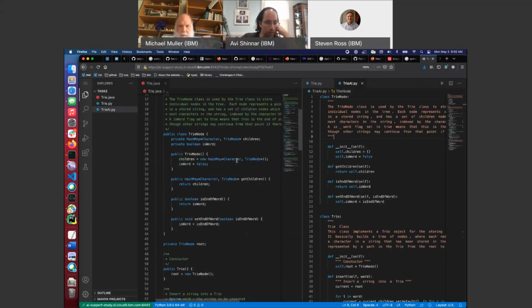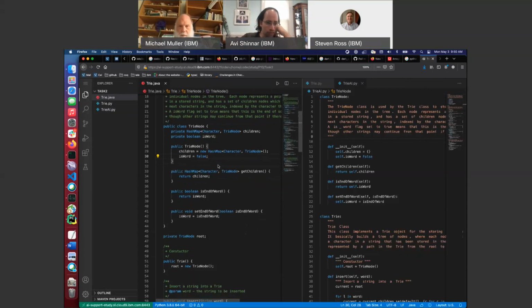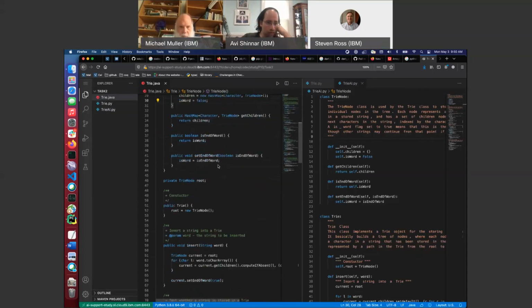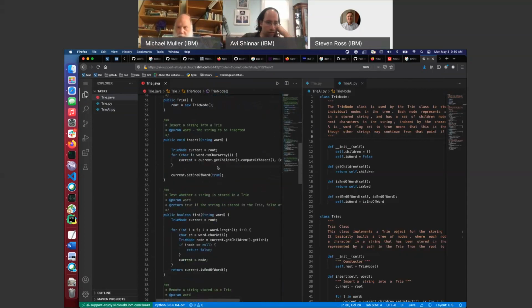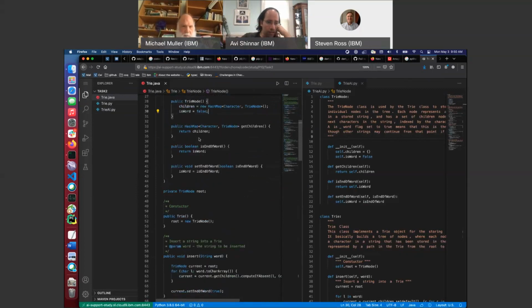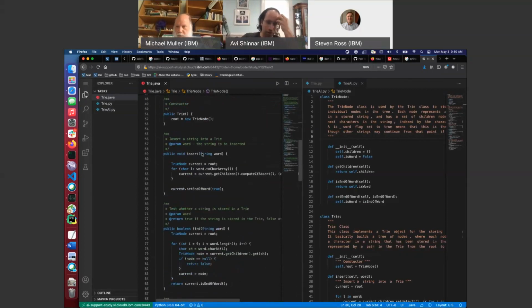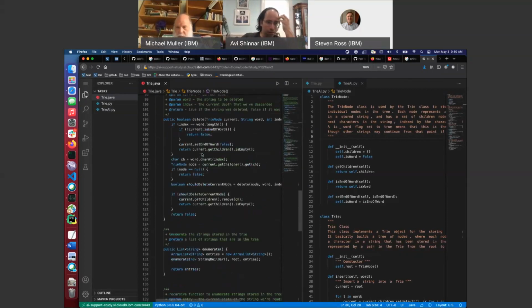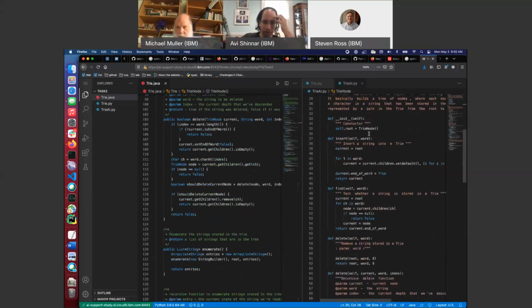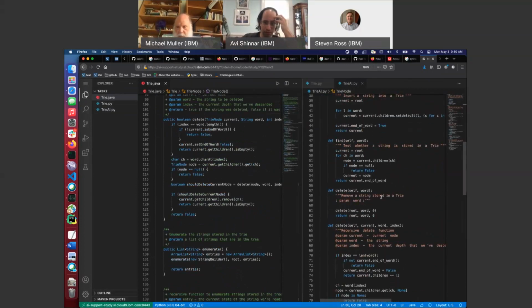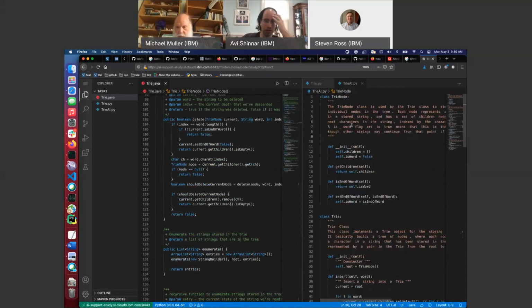Okay, let me look at the code briefly. Try node children is word. Okay, fine. Oh, got it. So if it's terminal as well as potentially having children, that makes sense. Okay, looks pretty straightforward. Oh, I guess they did the copy paste for me. They even switched over the comments. Yeah, I'll save time. Sure.